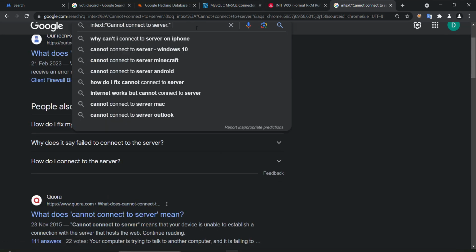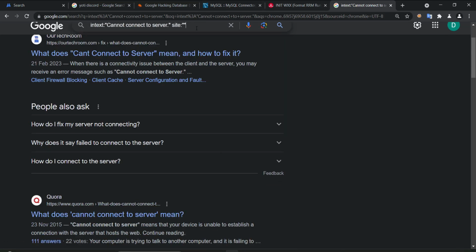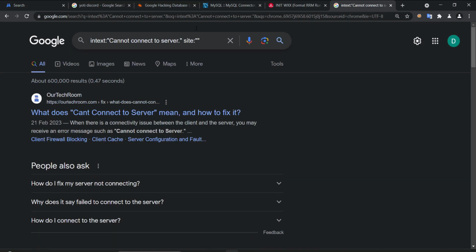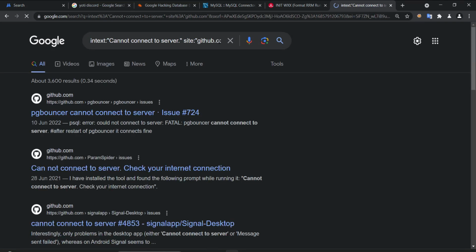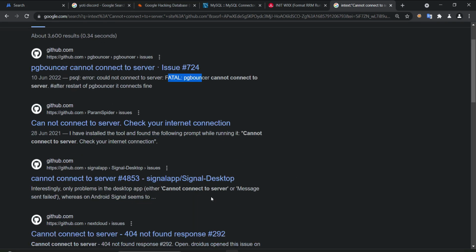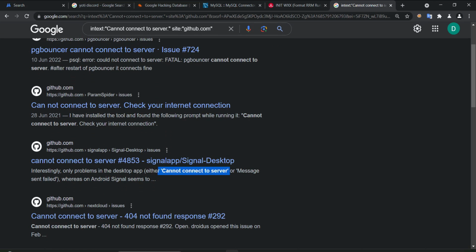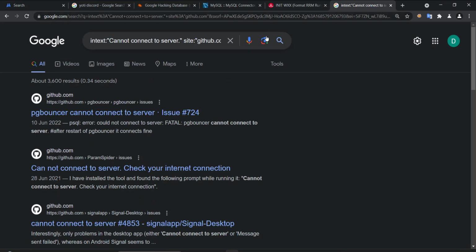And for sure, we can hit a site, so we can look for a specific site, any domain. So, for example, GitHub, because they solve issues here. You see, cannot connect to server. So this is somehow useful.